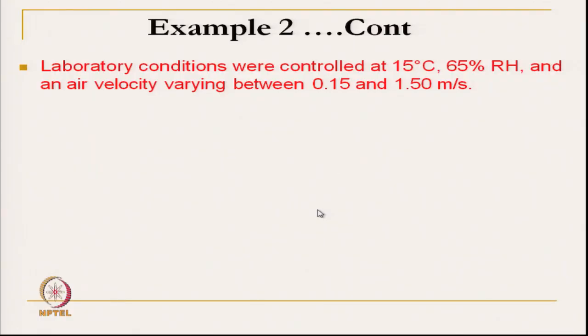Okay. Now, the laboratory condition is fixed: 15 degree Celsius, 65% relative humidity and an air velocity of 0.15 to 1.5 meter per second. So, it is created.